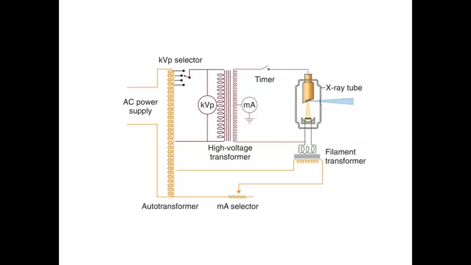Now this figure shows you the power supply. It is a schematic of the dental X-ray machine circuitry and the X-ray tube. The components are labeled so your operator can select the desired kVp, which is your kilovoltage peak. That is your tube voltage. The second important aspect is your tube current, which is measured in milliamperage, and your timer, which is in seconds. So these are the factors which will control your X-ray beam that you'll be seeing in the next class.